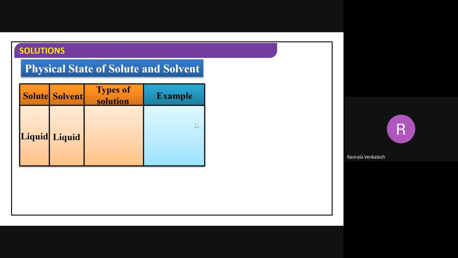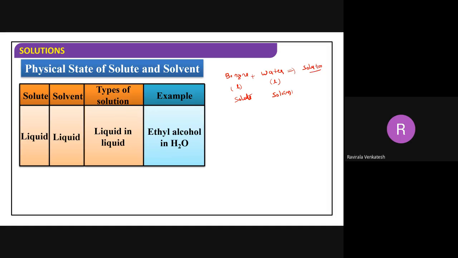Next, liquid. Can you give the best example for liquid? Alcohol in water, right? When you dissolve some alcohol in water, we get this one. Next, this one is very simple, beta. Two liquids, if you mix, what happened? One more thing you have to remember. Benzene is a liquid, right? Adding some benzene into water. Water I have taken is also a liquid. Now this one is a solvent. I have taken more water. This one is a solute. Can you get a solution here? No.